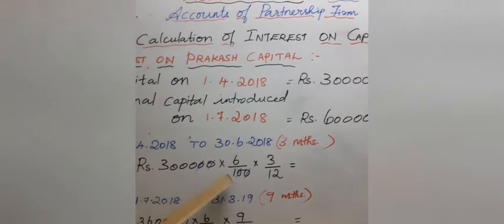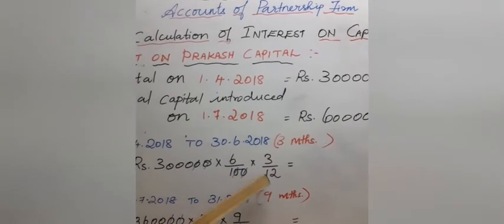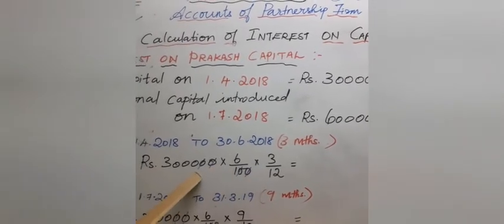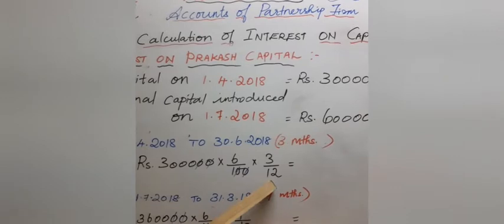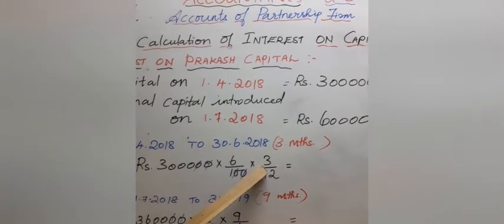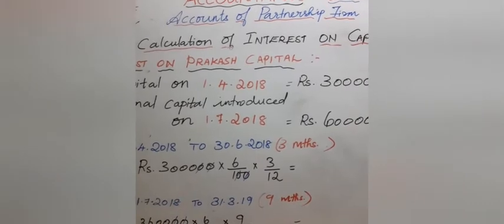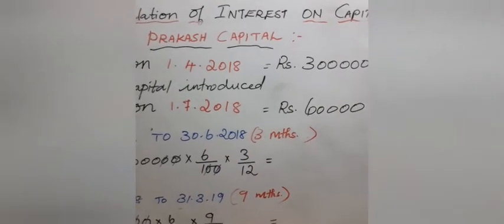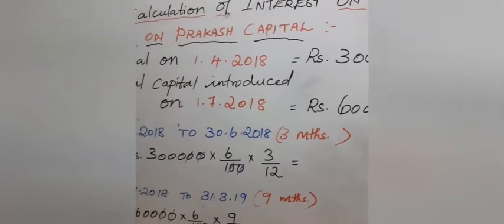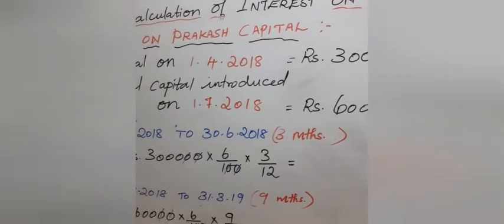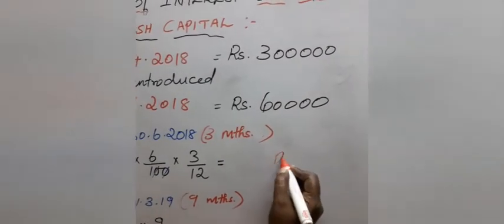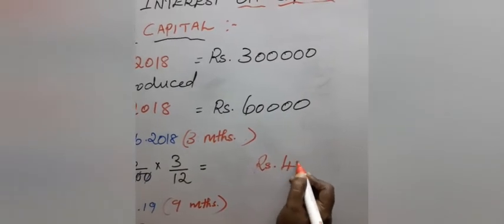Okay, students, the rate is 6%. How many months is he having this capital? 3 months. So out of 12, 3 months we want to calculate. Okay, so here the answer will be 3 lakhs into 6/100 into 3/12. So you get an answer of rupees 4,500 when you do the calculation.